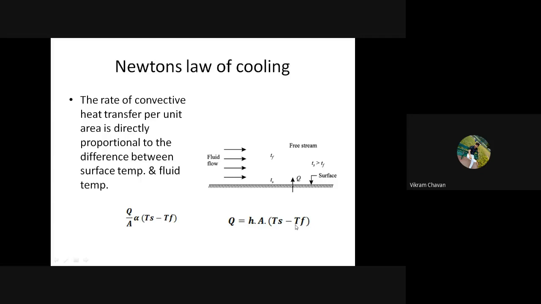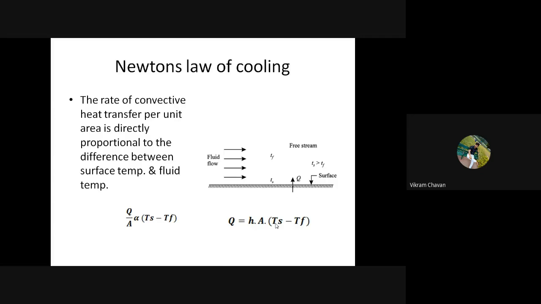So whether you take Kelvin or degree Celsius, there will not be a difference in value. So in convection you can take the temperature in degree Celsius or degree Kelvin; both are possible because we get the same value. Then h is equal to the convective heat transfer coefficient.